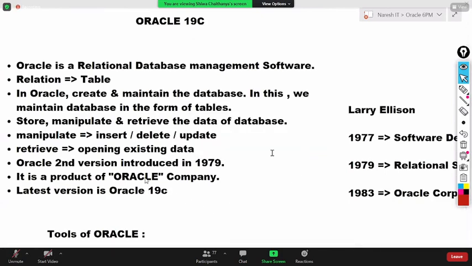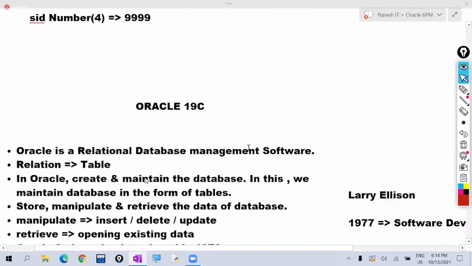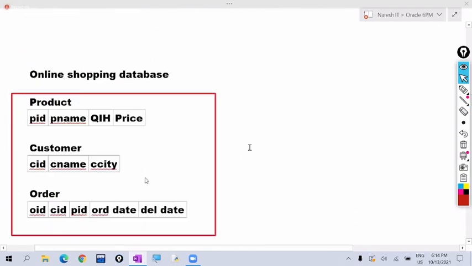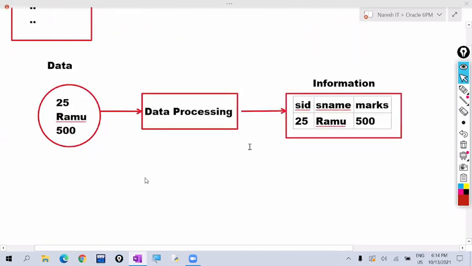In the previous two sessions, in the first session, very clearly we discussed what is data, information, database, DBMS, RDBMS. These terms we discussed. So what is data? It is the raw collection of facts that may be related to people or places or things. These are not in meaningful form. If we arrange this data in meaningful form, that will become information.